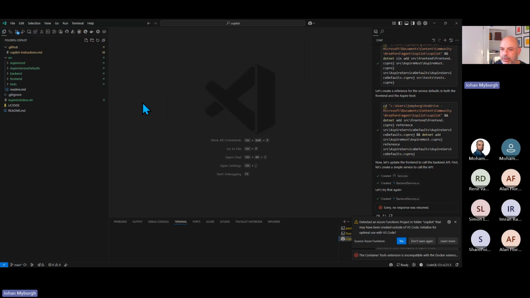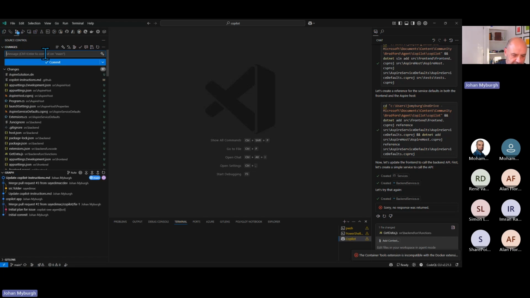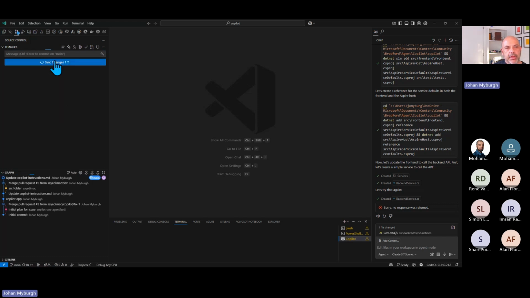I'm going to quit that. And I'm actually going to push this onto my repo. Added all the files. Right, so I'm going to commit this, and I'll push this onto my main branch on the server.